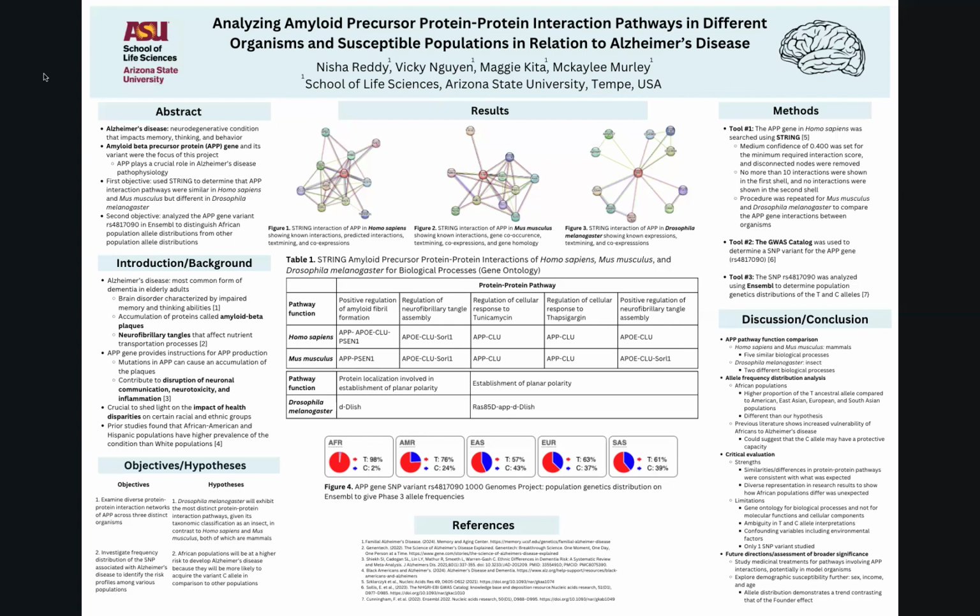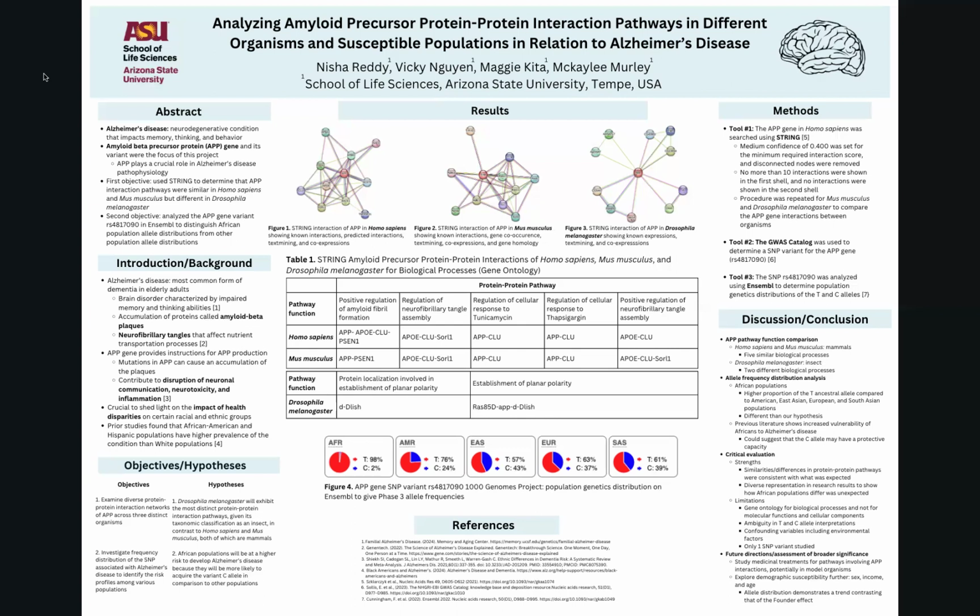The APP gene provides instructions for APP production, so mutations in this gene can contribute to disruption in neuronal communication, neurotoxicity, and inflammation. It is crucial to shed light on the impact of health disparities on certain racial and ethnic groups, as prior studies have found that African American and Hispanic populations are more susceptible to Alzheimer's disease.